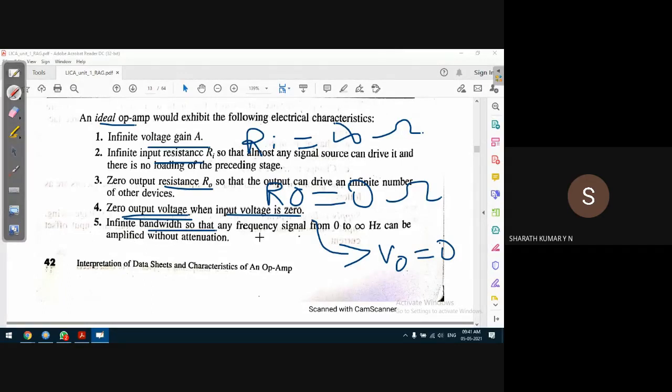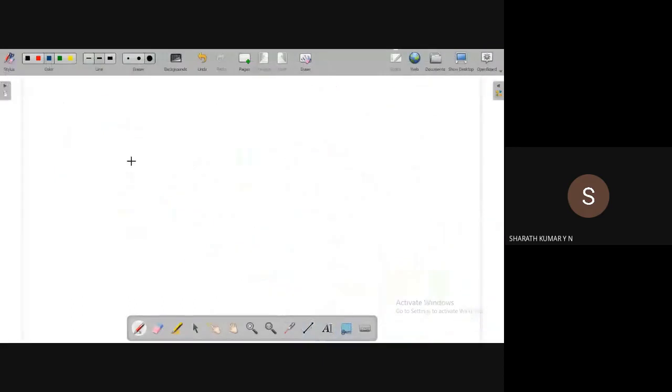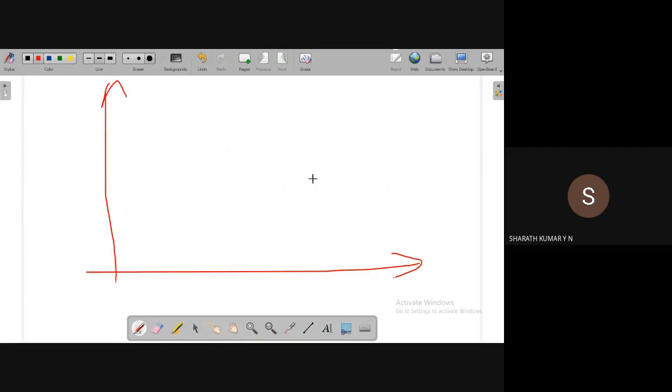Infinite bandwidth, so that any frequency signal from 0 to infinite hertz can be amplified without any attenuation. In the earlier diagram we had the gain bandwidth product, where we plotted frequency versus voltage gain.